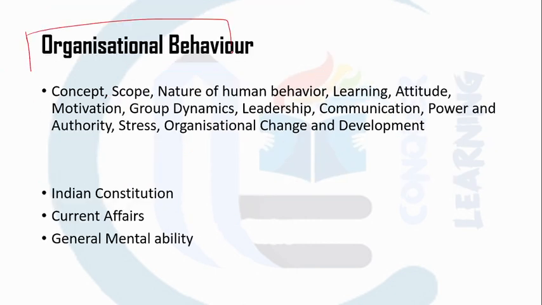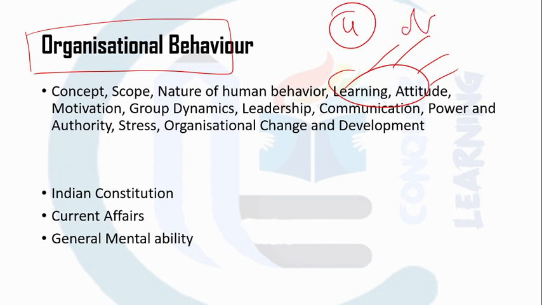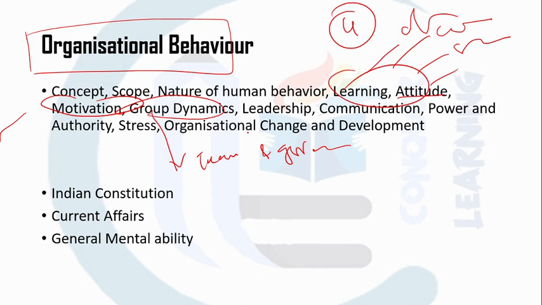Next very important topic is organizational behavior. Under this, there has been a question from learning. We have four basic types of learning: operant learning, cognitive learning, social learning, observational learning, and so on. So you need to understand them. Then motivation is important. Group concept is important. What do you mean by team? What is the difference between group and team? And how the group is formed.